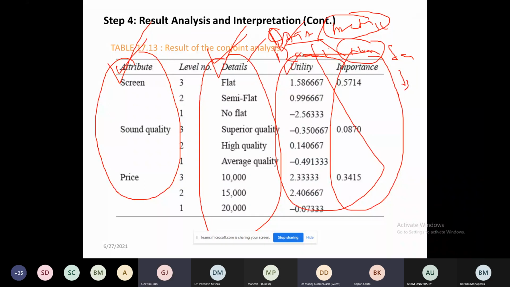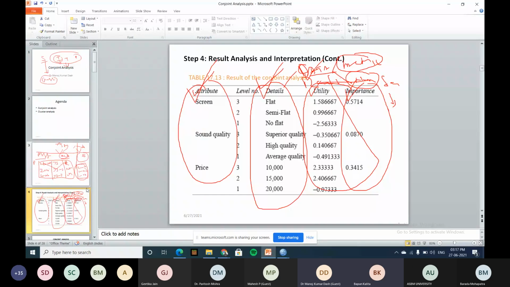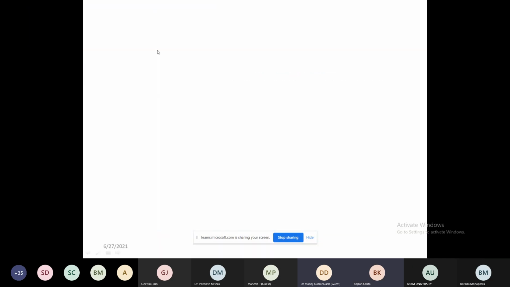Yes, sir. Now tell me, suppose I want to develop another model. Give me any problem, any product that we will analyze. Suppose a hotel.